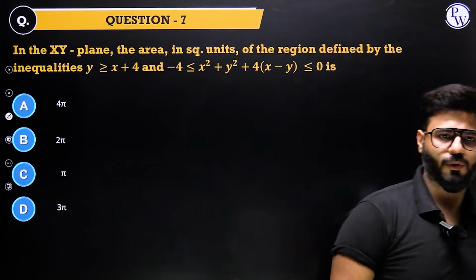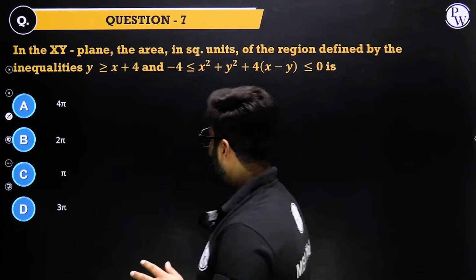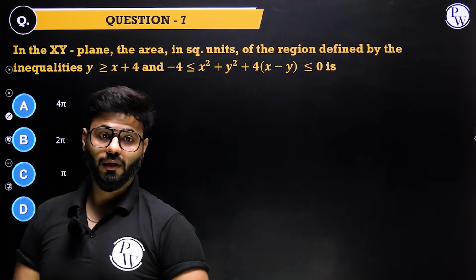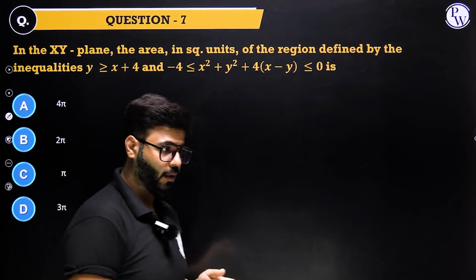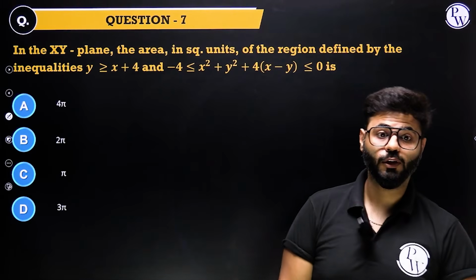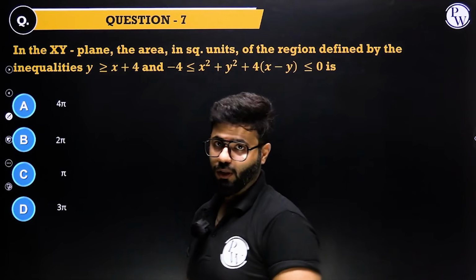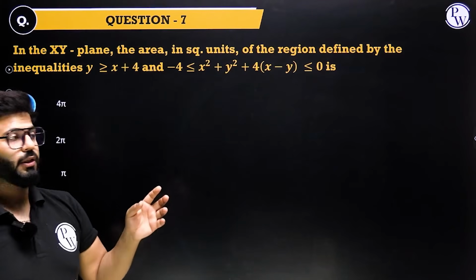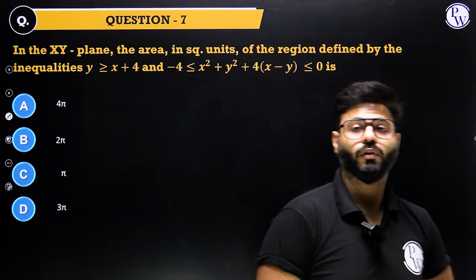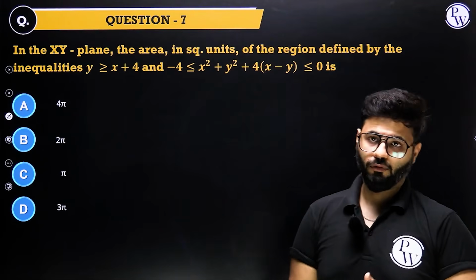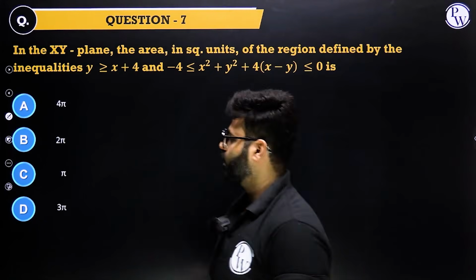Let's have a look at this one. Crazy question. People see it, leave it, and just move ahead. A quadratic expression with the inequality, and that too 2 inequalities, looks like a question of algebra, but this is not a question of algebra. This is a question of geometry that tests you on the equation of circle. So if you know it, then only see the solution for this one. Otherwise, you can try to understand, but it's difficult to understand. Then you will have to move to the next question directly. You can skip this question if you don't know the equation of circle.